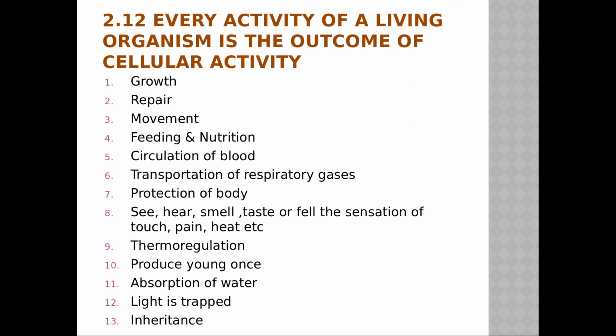Respiratory gases are transported from lungs to other parts of the body by blood cells. So yes, respiratory gases like oxygen and carbon dioxide, which flow continuously through the blood, are carried by cells. We see the body protects itself from disease-causing germs through certain cells, that is WBC, white blood cells, which devour the germs or which give out antibodies and antitoxins to kill them or to neutralize their effects. Yes, WBCs are there,